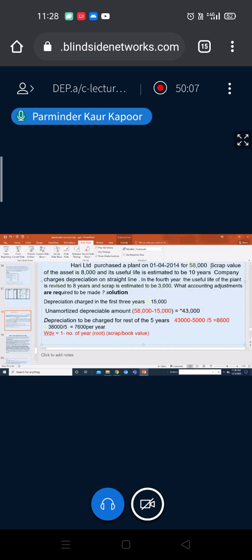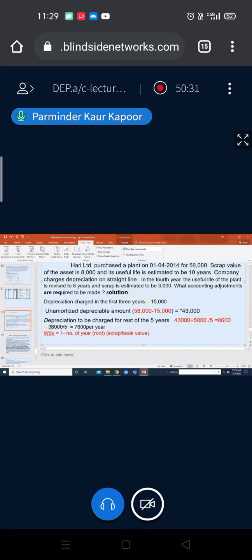Initial scrap value was 8,000. You had deducted 8,000. Now your scrap has been estimated at 3,000. It means the 5,000 rupees which you have deducted extra, now you have to reverse. So in place of deducting 5,000 rupees, you are going to add 5,000.